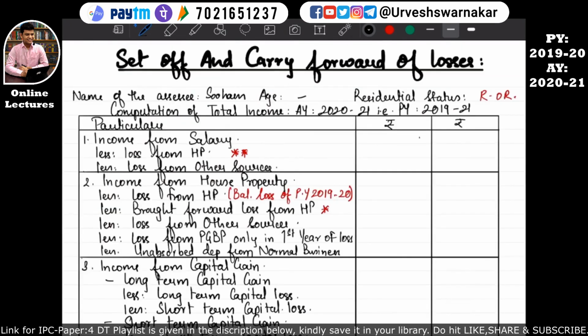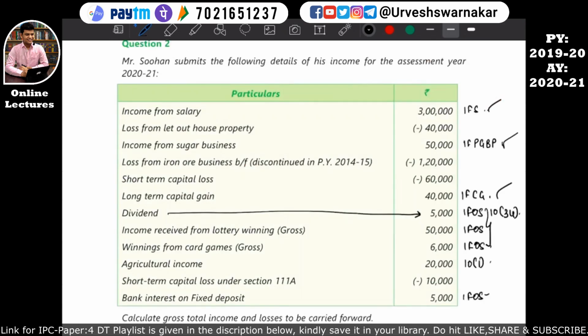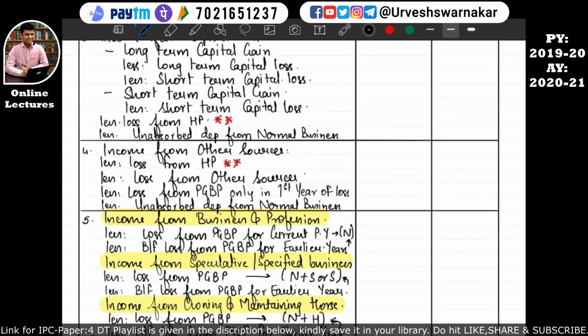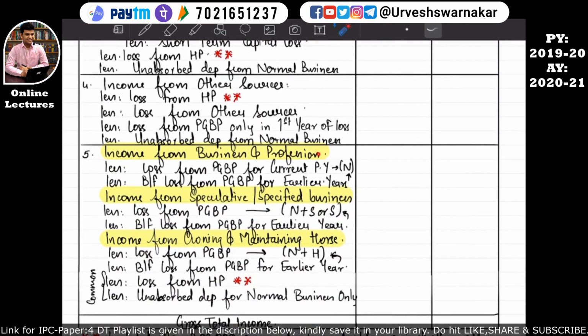And here we will feed the detail under income from salary. Okay, 3 lakhs. Okay, let's come back to our study material and see income from sugar business, that is income from PGPP, is rupees 50,000. So we'll come into our format book, and from income from PGPP here, which is a normal business, we will write 50,000. I hope this is quite clear.